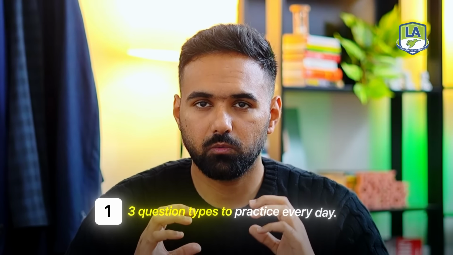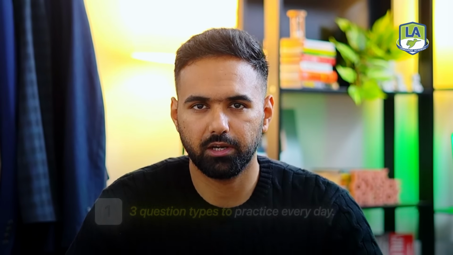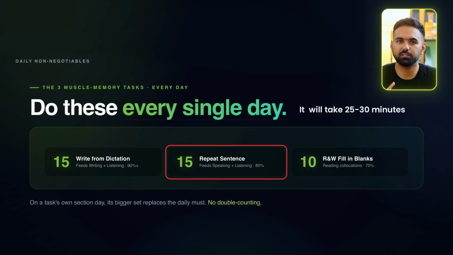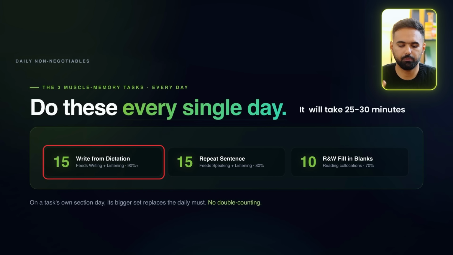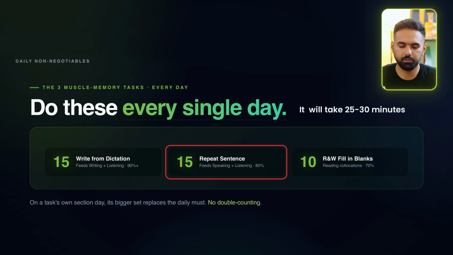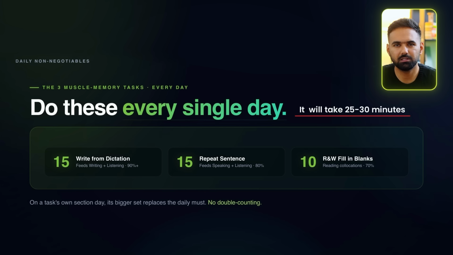Alright. Now it doesn't matter which day it is, whether it's day 1 or day 7, there are 3 question types I want you to practice. This is a warm-up you have to do every day so that you can get into flow: repeat sentence, write from dictation, and reading drop down blanks. 15 write from dictation to start with, 15 repeat sentences, and 10 drop down blanks. It is just to get you started and into flow, and this will take around 25 to 30 minutes. All right, so this is what you have to do every day.